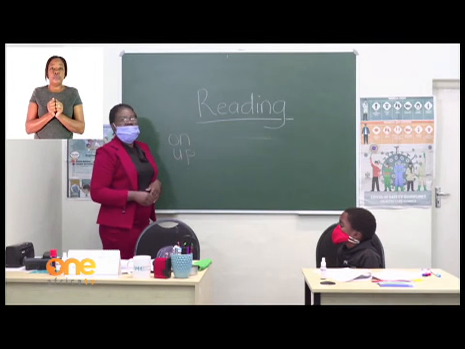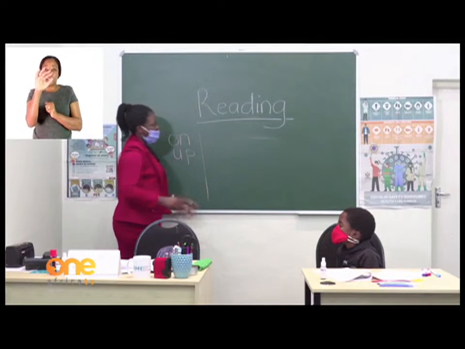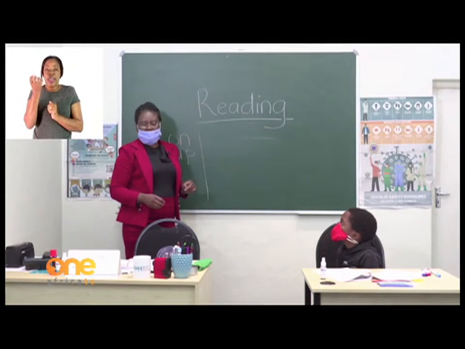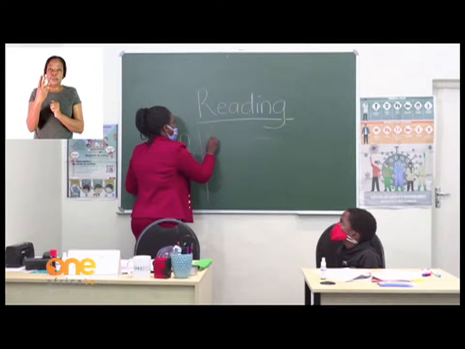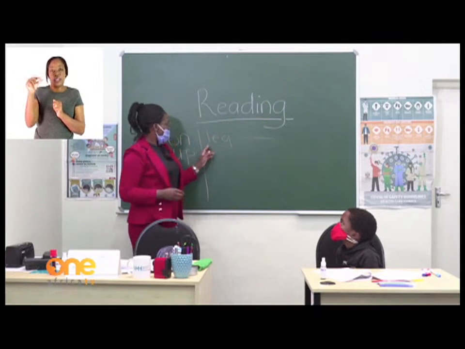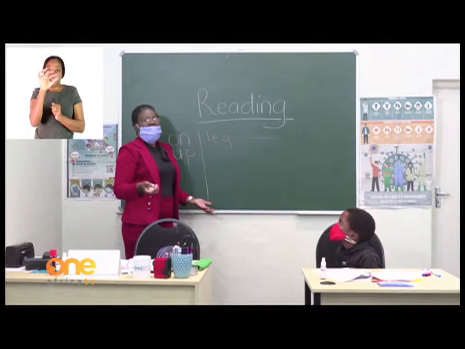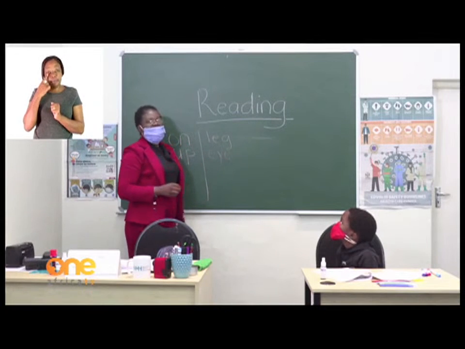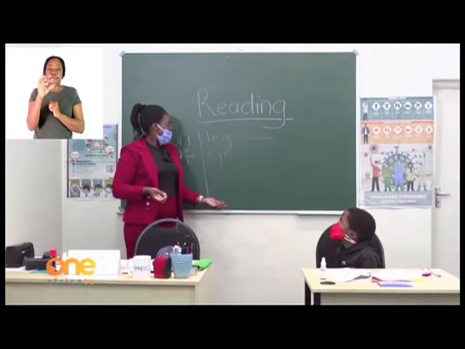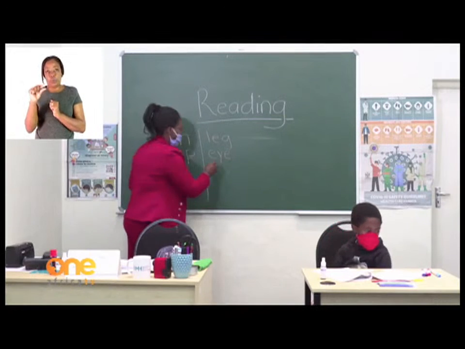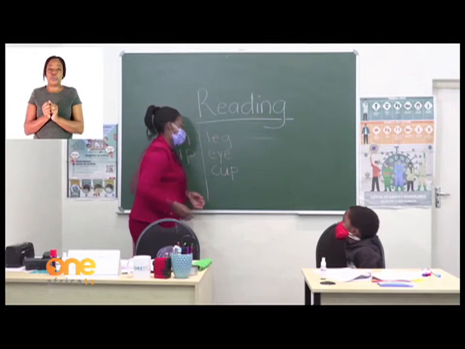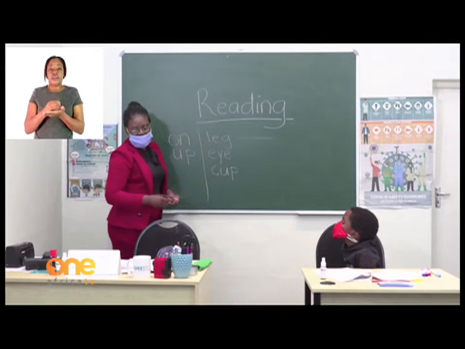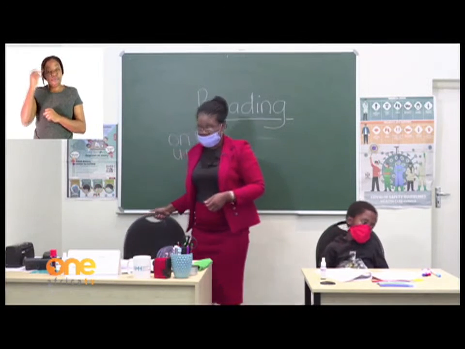And what about the 3-letter words? 3-letter words also simply mean to write a word comprising only 3 letters of the alphabet. Words like leg, my leg, it's having only 3 letters. What about my eye? Let's see how we write eye. It's also having only 3 letters. We can go on and on writing the words which have 3 letters. Are we together? A cup as well. So find more words of 2 letters and 3 letters. That is what we mean on that page. Okay, grade 2s, enjoy writing your words.